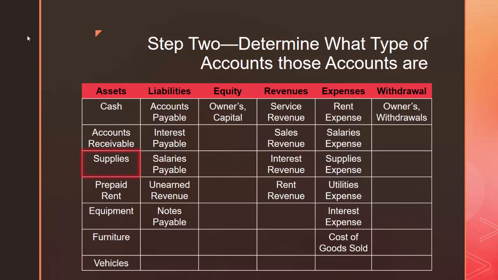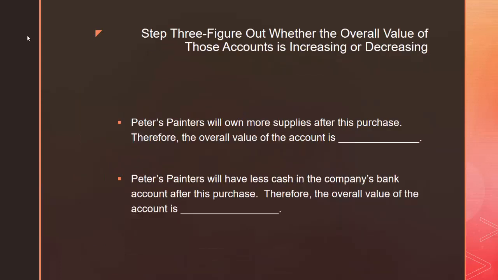So supplies is an asset. The other account being affected is cash. We look around our chart and find it, and we see that cash is also an asset. So in this example, both accounts being affected are assets. In step 3, we need to figure out whether the overall value of these accounts is increasing or decreasing. Well, if Peters Painters is buying supplies, the total amount of supplies that the company has is going to go up, therefore the overall value of the account is increasing.